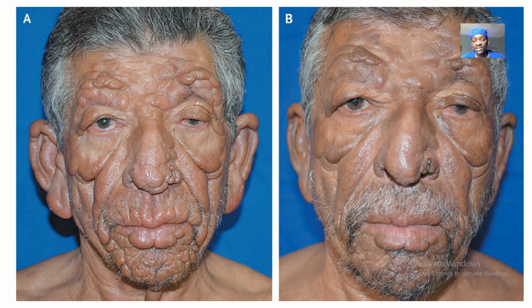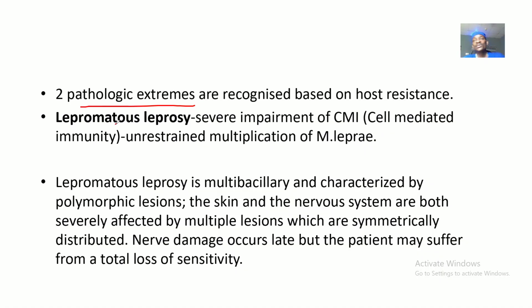What you're seeing on the screen is lepromatous leprosy, okay? And these features are what we call leonine facies. Beneath the leonine facies are what we call the foam cells or the Virchow cells, okay? Now let's start with this adverse one, which is lepromatous leprosy. I told you that it depends on your immune system resistance. So this one is adverse. It eats up your immune system, right?